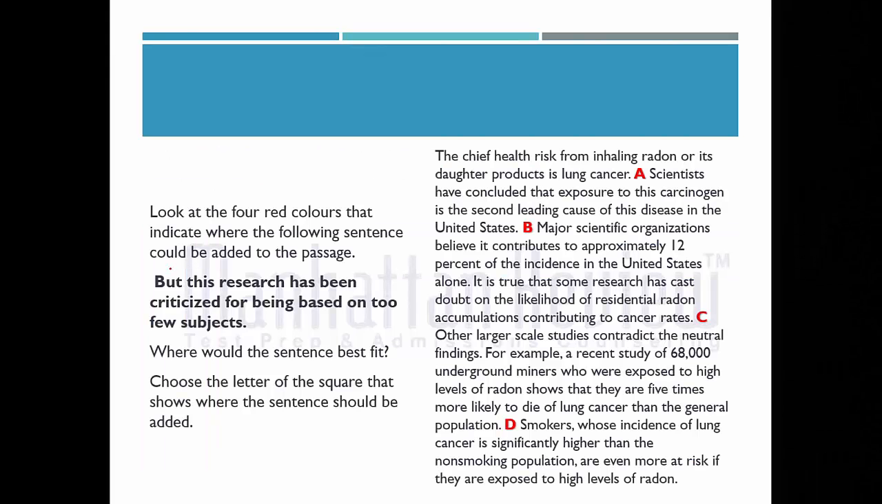As a part of another question type, that is inserting a sentence before an option. So for that, here is an instruction: look at the 4 red colors and indicate that letter where the following sentence could be added to the passage. First and foremost, try to read the sentence written in block letters, that is, "But this research has been criticized for being based on too few subjects." So we need to insert this sentence before A or B or C or D, wherever it is suitable.